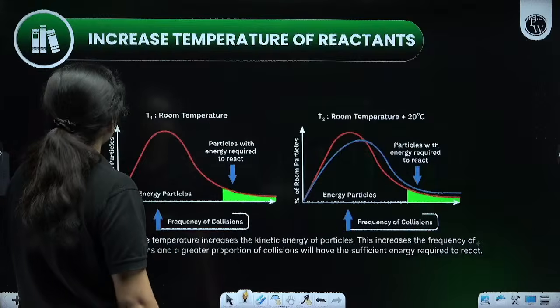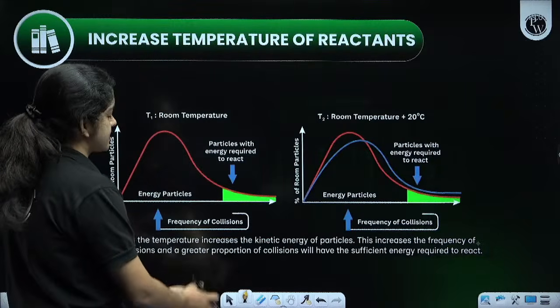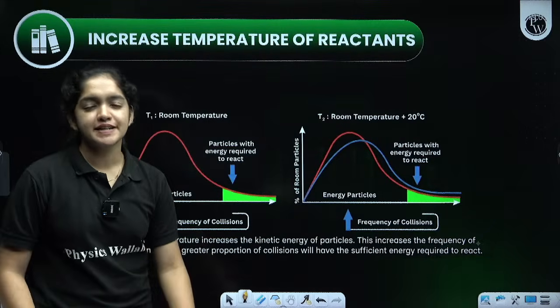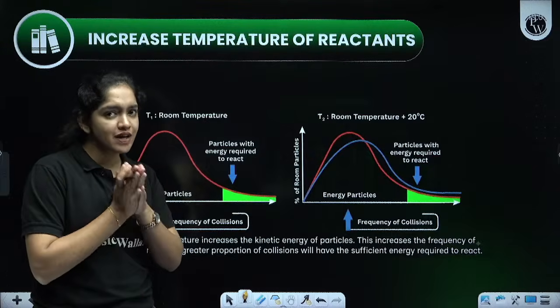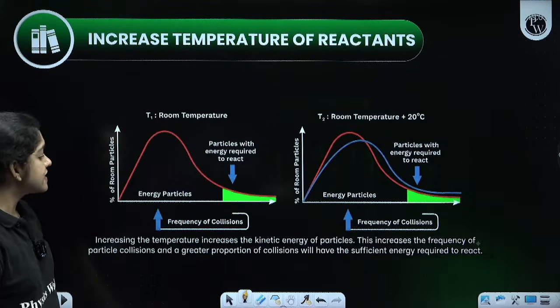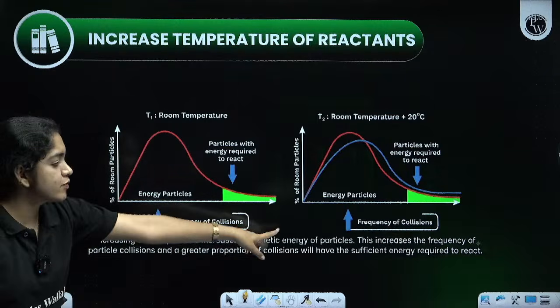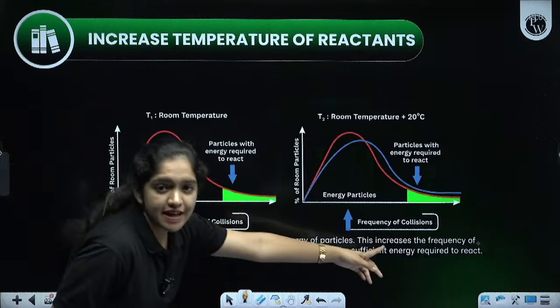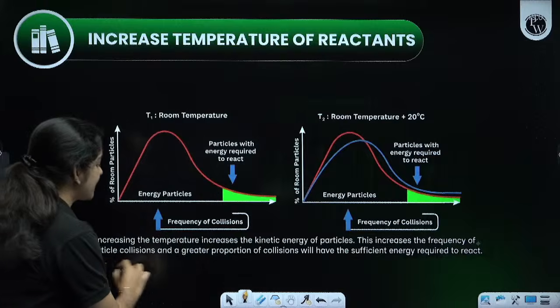Next one, increase temperature of reactants. What is happening when we increase the temperature? What happens to the reactant? This section we already discussed. Again, we can go to what is happening in the temperature section. Increase in the temperature, what will happen? The kinetic energy of the particle increases, which increases the frequency of the particle collisions.